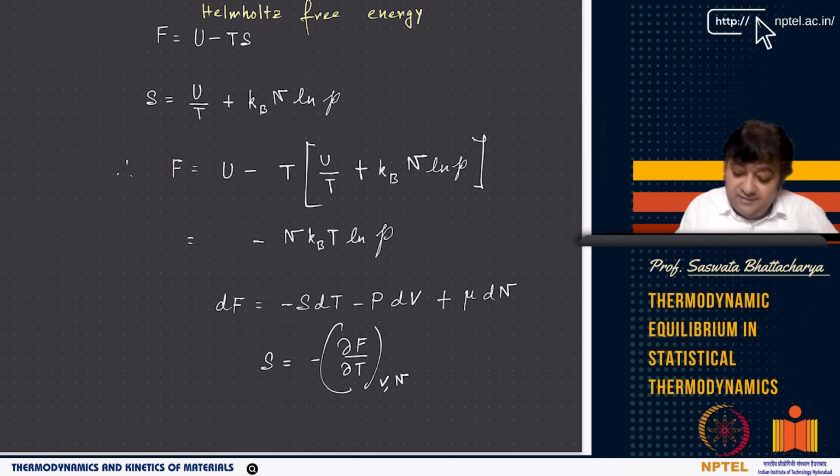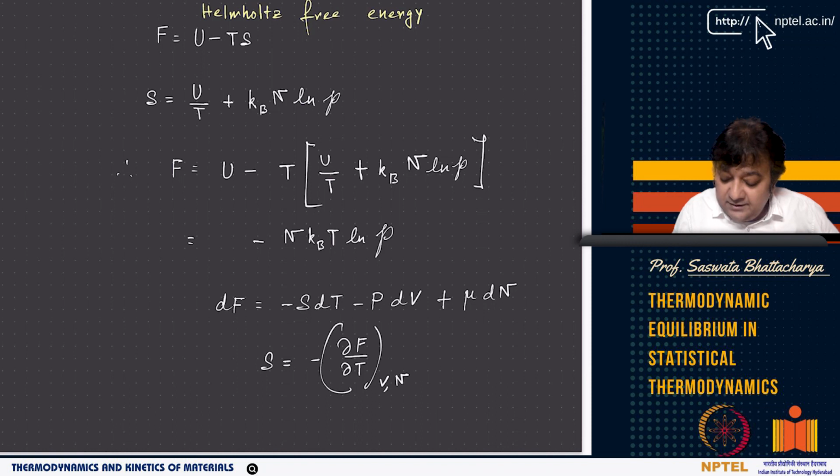So now you have dF, which is minus S dT minus P dV plus mu dN. We have got it from previously, we have derived it. We have also shown that F equals U minus TS, and F uses the conjugate variable T instead of S, and we have also established that we can write dF like this. Therefore S is nothing but minus del F del T at constant V, N. So first of all, I got a connection now: F, which is a thermodynamic potential defined phenomenologically based on U minus TS, now has a relation with the partition function.